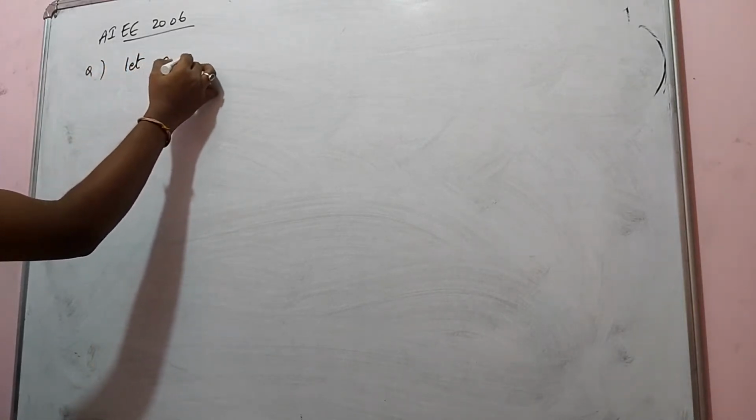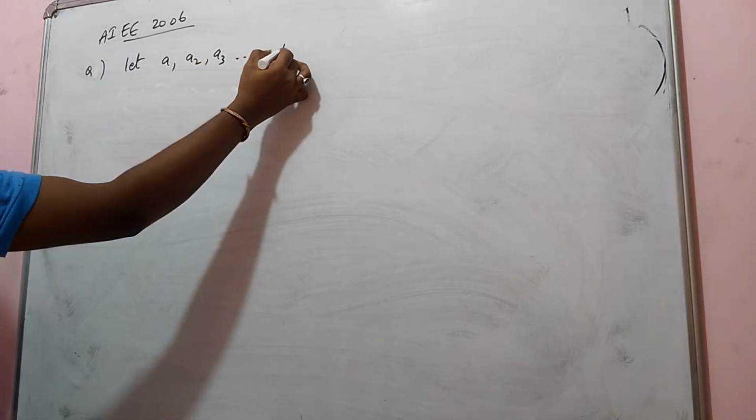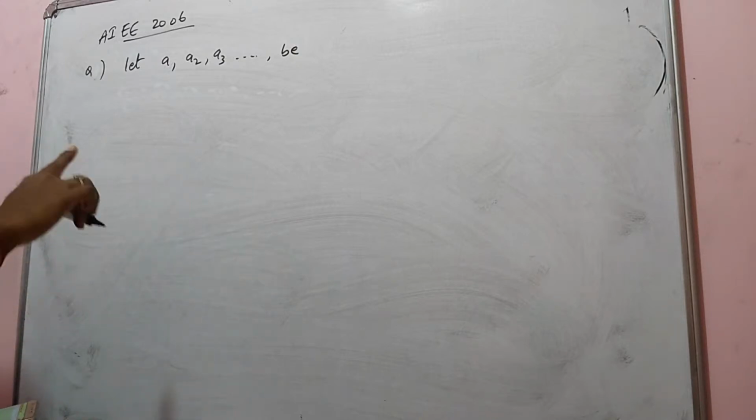Let a1, a2, a3 and so on. This is important, make a star for this. I'm going to explain one more question from 2015 based on this.